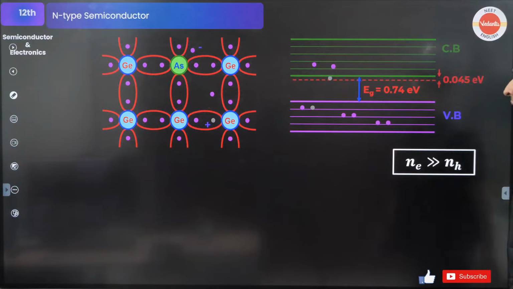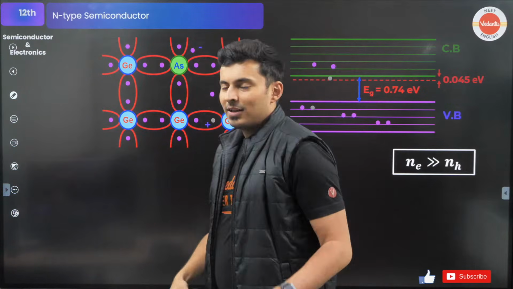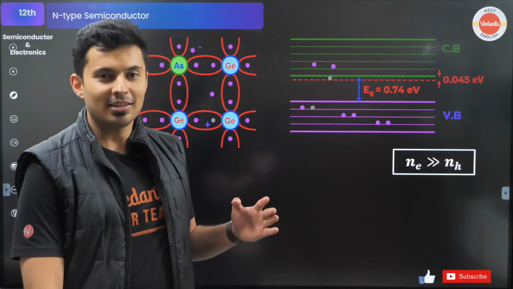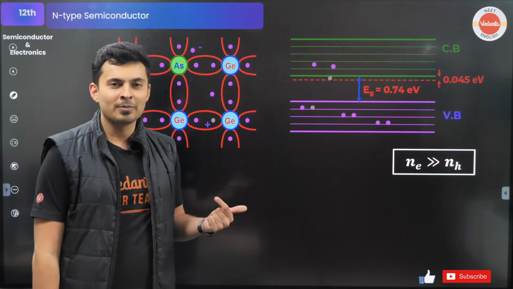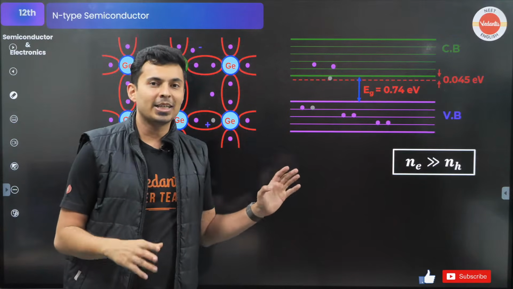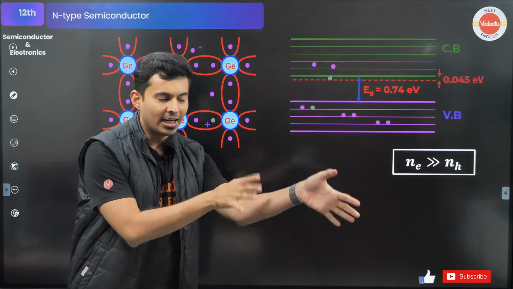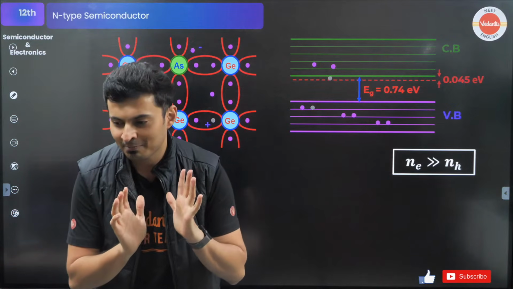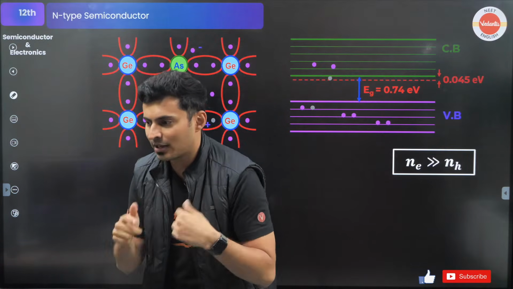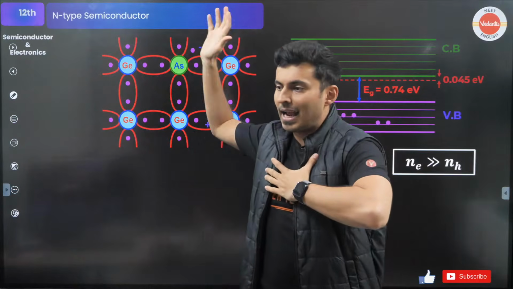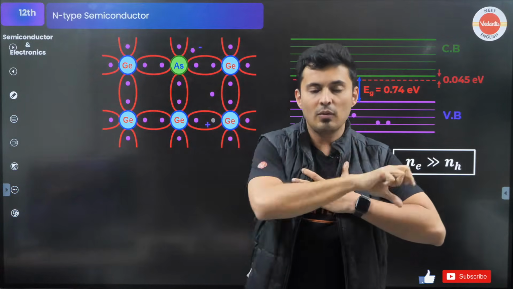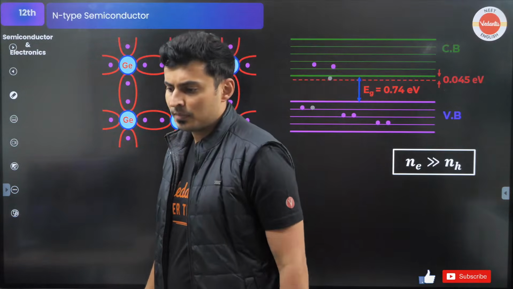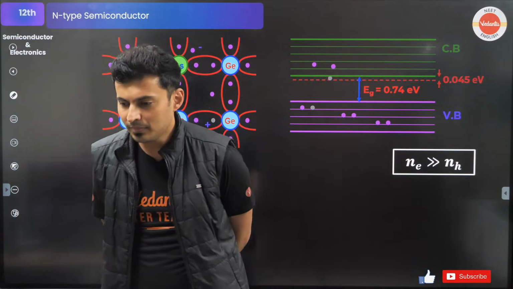Yes, it is there. Now, I will ask you one simple question, and I have seen this many times, people get this wrong. Is the N-type semiconductor positively charged, negatively charged, or neutral? Answer in the chat box, spam it. Come on. Is the N-type semiconductor positive, negative, or neutral? Quickly answer in the chat box.